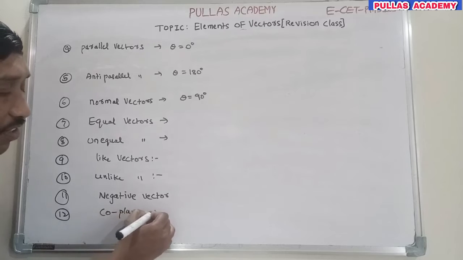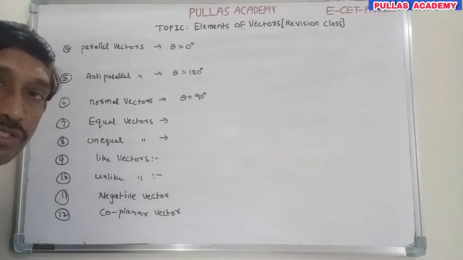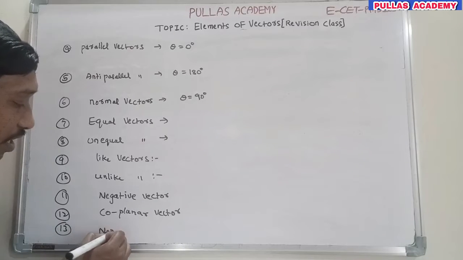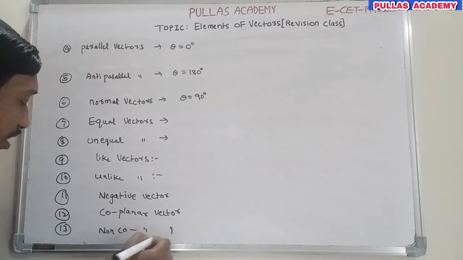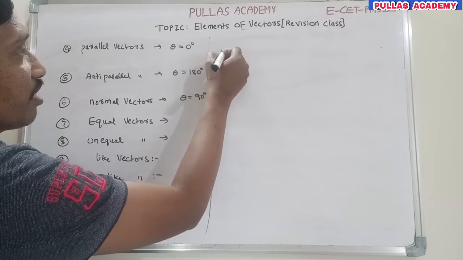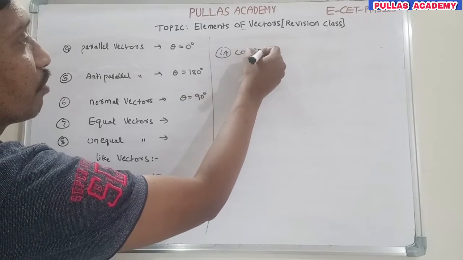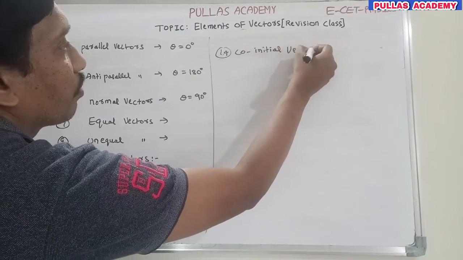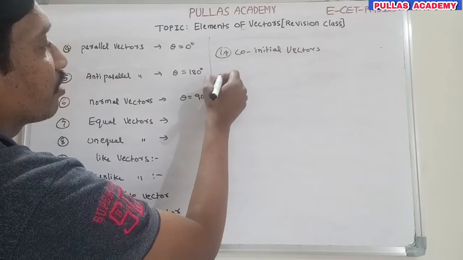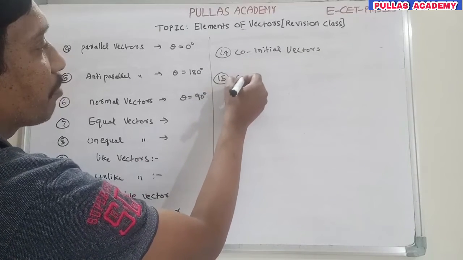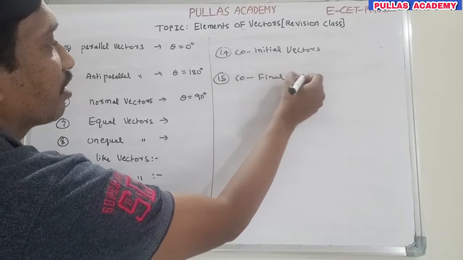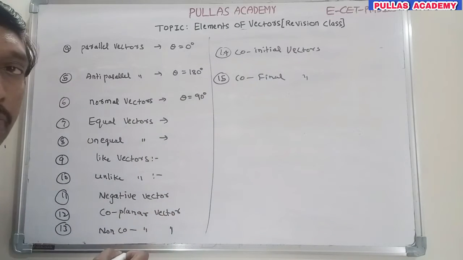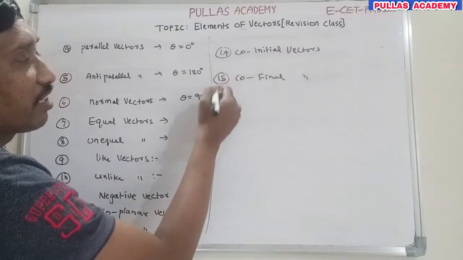Next, coplanar vectors. If any two vectors are in the same plane, they are called coplanar vectors. If they are not in the same plane, they are called non-coplanar vectors. Now, co-initial vectors: if any two vectors start from the same initial point, they are called co-initial vectors. If the final positions of any two vectors are the same, they are called co-final vectors. Next, co-terminal vectors are the same as co-final vectors.